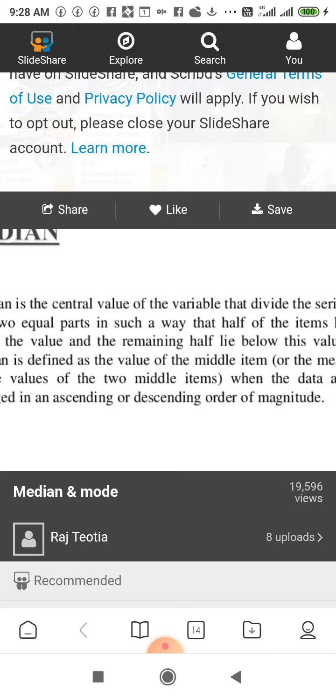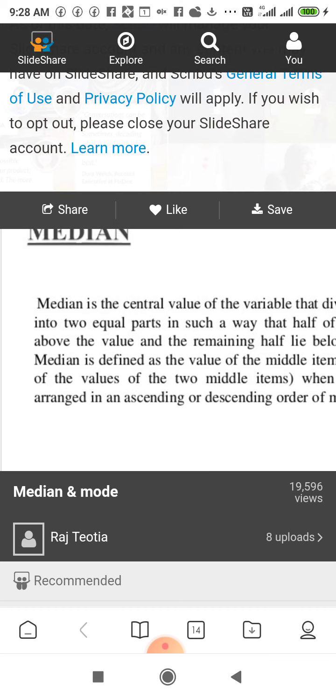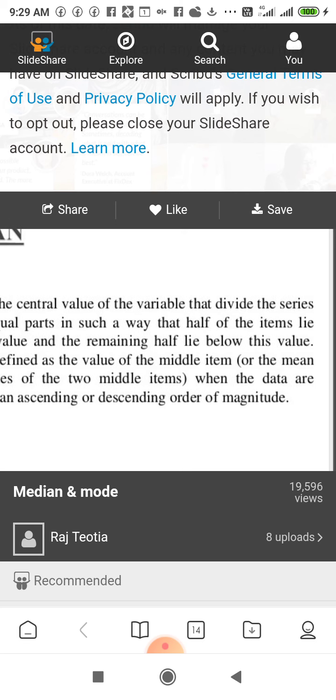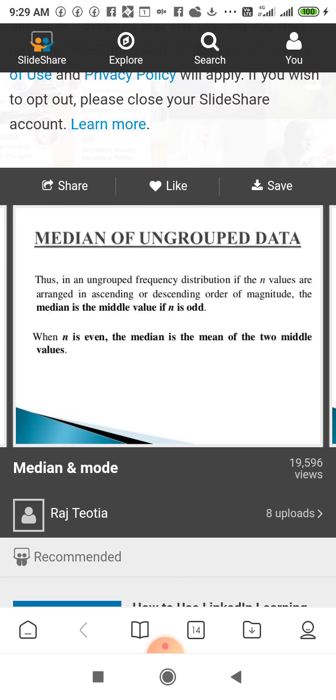Learner, suppose you have plenty of data. In order to find the median, first of all you have to arrange the data in either ascending order or descending order of magnitude. Then its middle value is the median. At the middle value, some data is below the middle value and other data is above it. So this is the median of the data.